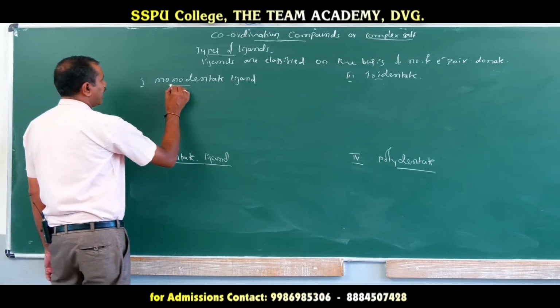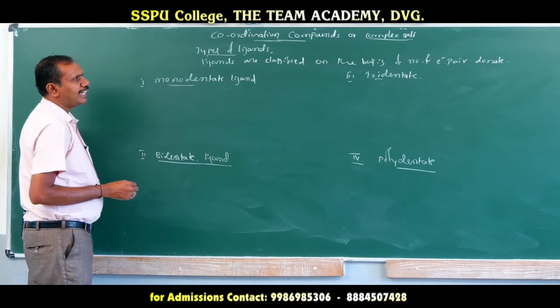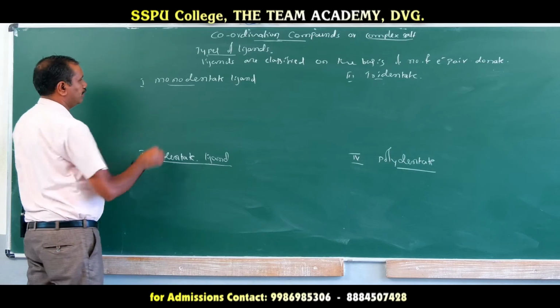Monodentate ligands are those ligands that can donate only one pair of electrons.